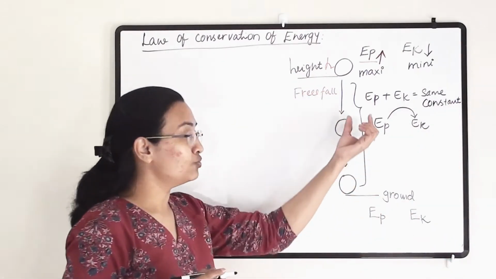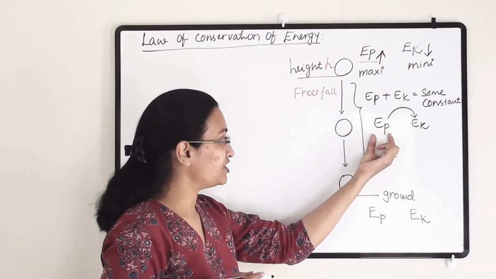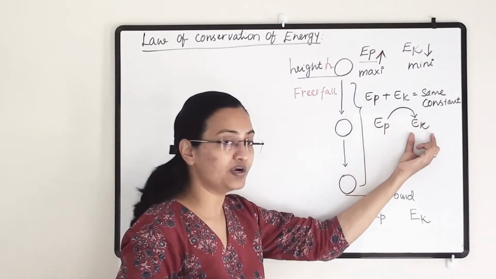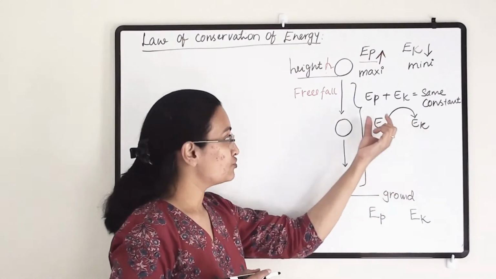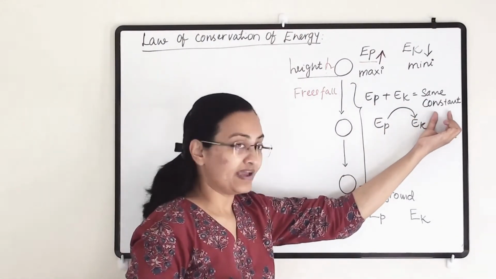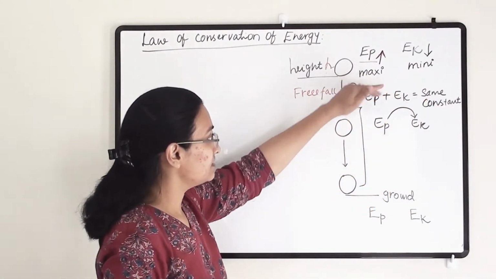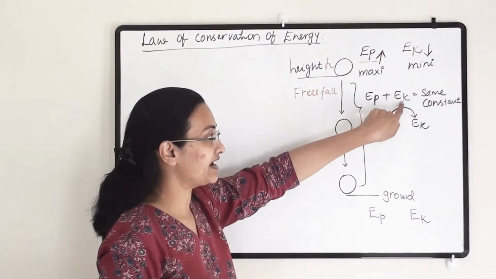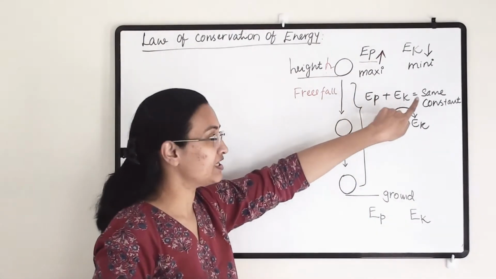because we are not losing any energy. Whatever potential energy is there, it's simply converting into kinetic energy. So for example, the constant is 4 joule of energy. So at this level the potential energy will be 3 and the kinetic energy will be 1, so 3 plus 1 will be 4.